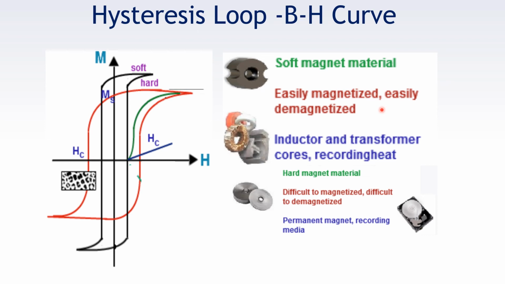Here the hysteresis loop BH curve is shown. It shows the graph between M or B versus H, and the red loop is for the hard magnetic material and the black narrower loop is for the soft magnetic material. Soft magnetic material can easily be magnetized and demagnetized, so they are used in inductors, transformer cores and recording devices. Hard magnetic material needs more energy to demagnetize, so it is difficult to demagnetize, and it can be used for recording media and permanent magnets.